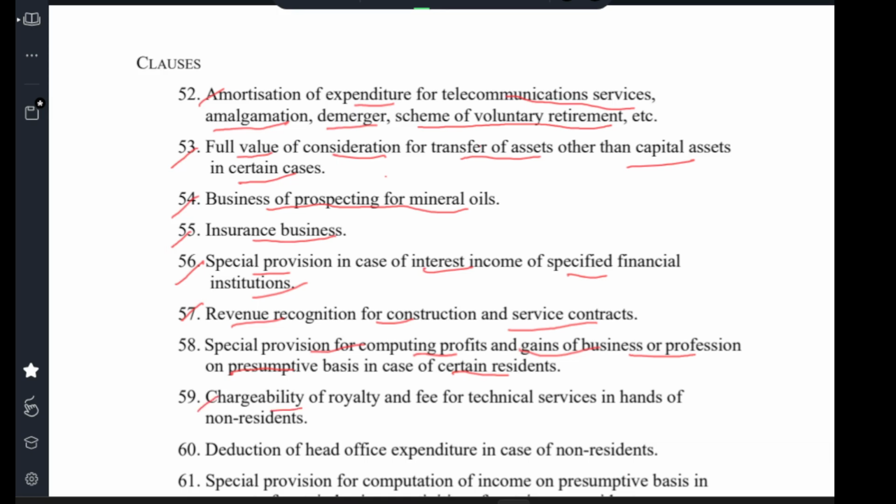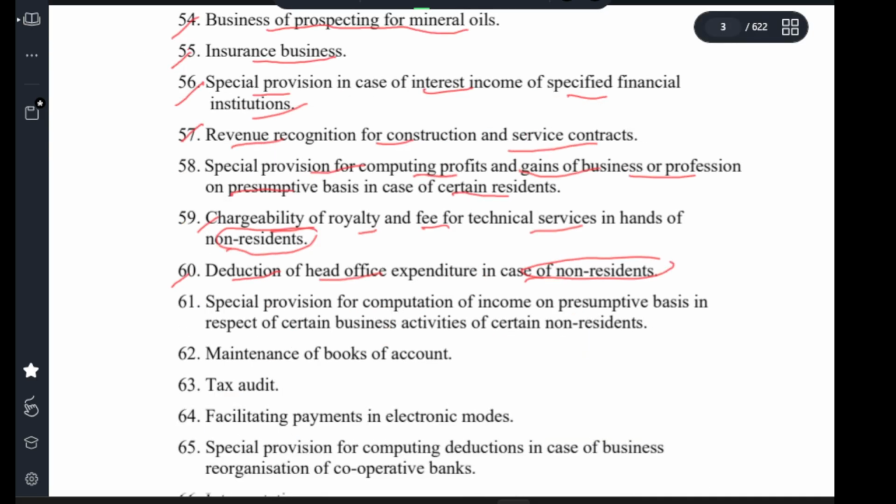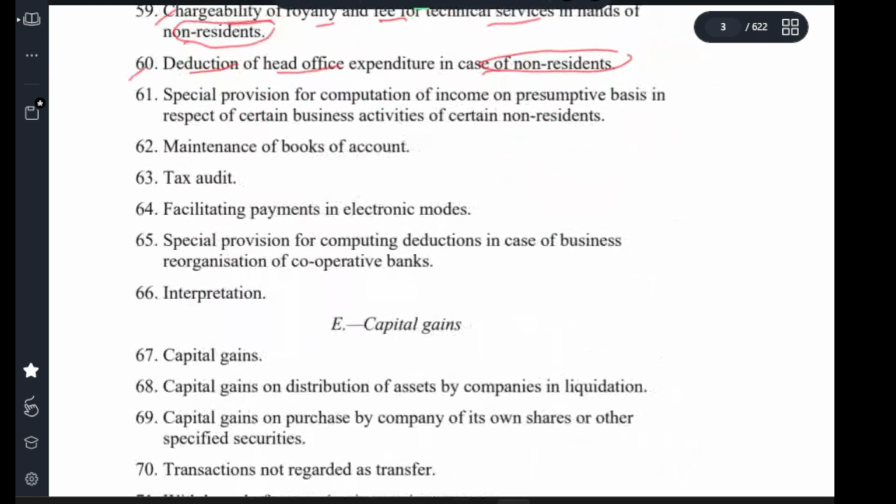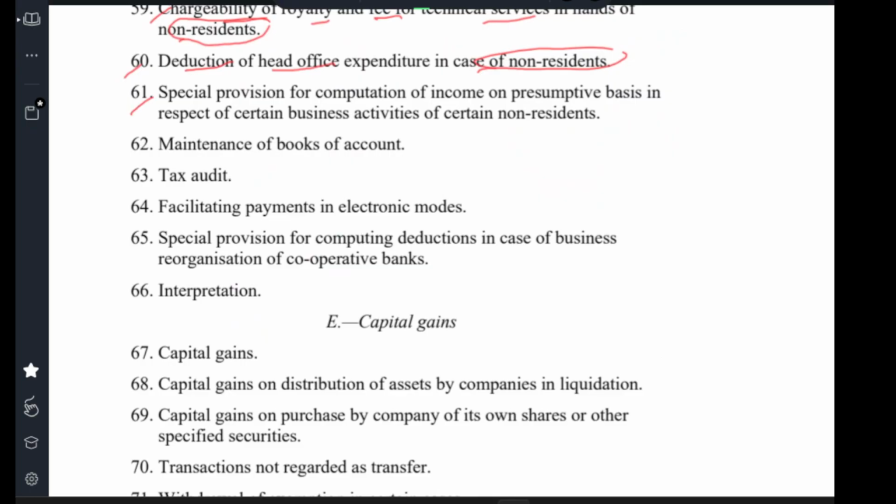Clause 59, chargeability of royalty and fee for technical services in the hands of non-residents. Clause 60, deduction of head office expenditure in case of non-residents. Clause 61, special provision for computation of income on presumptive basis in respect of certain business activities of certain non-residents.